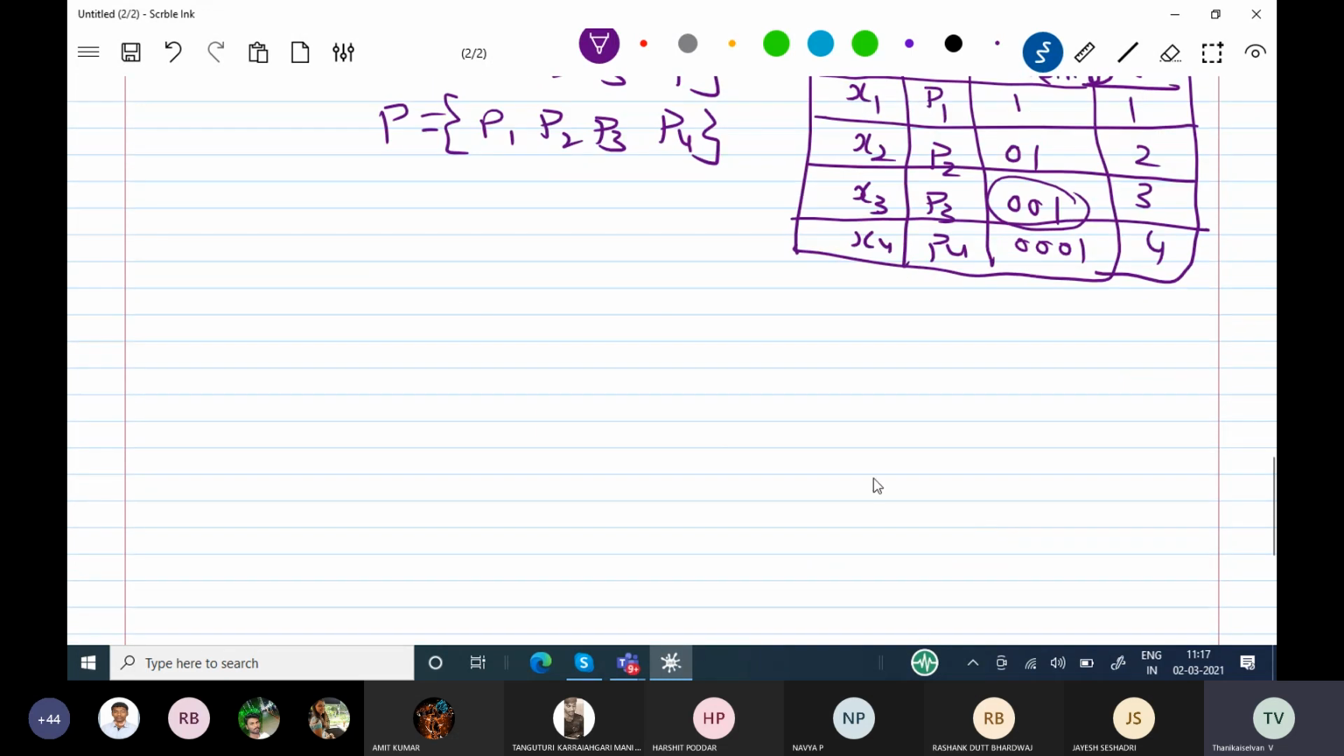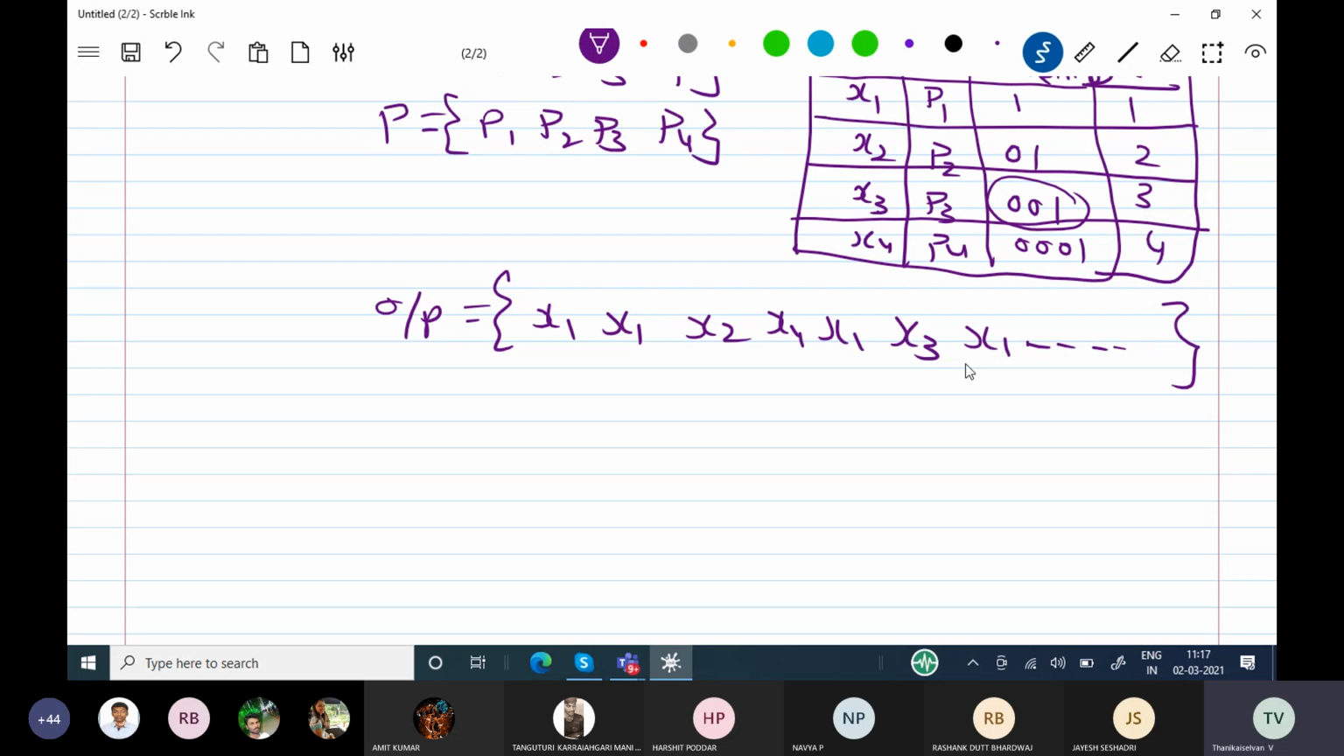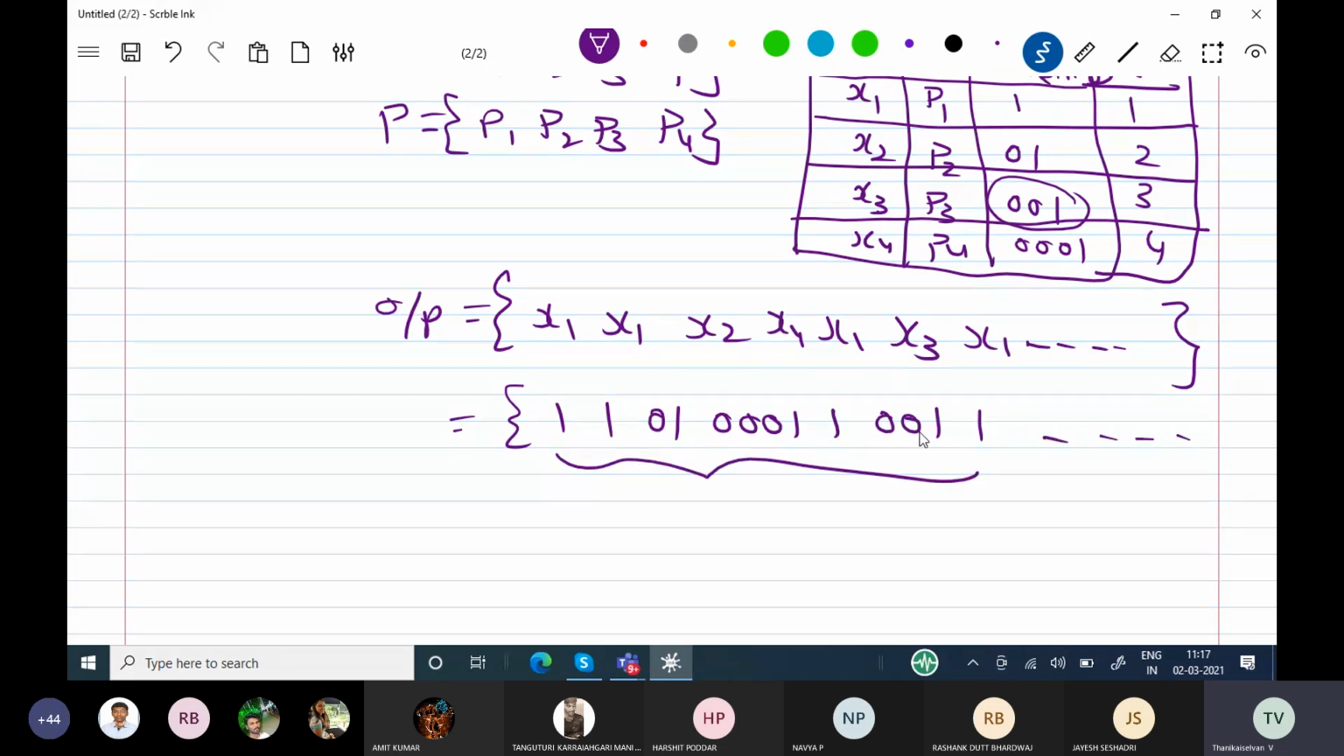So now I can take one output. For example, the output is going to be x1, x1, x2, x4, x1, x3. It is randomly occurring. I hope you know that. So how to represent this? Whenever x1 comes, binary number 1, again 1. x2 means 01. x4 means 0001, and x1 is 1, and x3 is going to be 001, x1 is 1. So you can easily decode this. This code can be easily decoded.